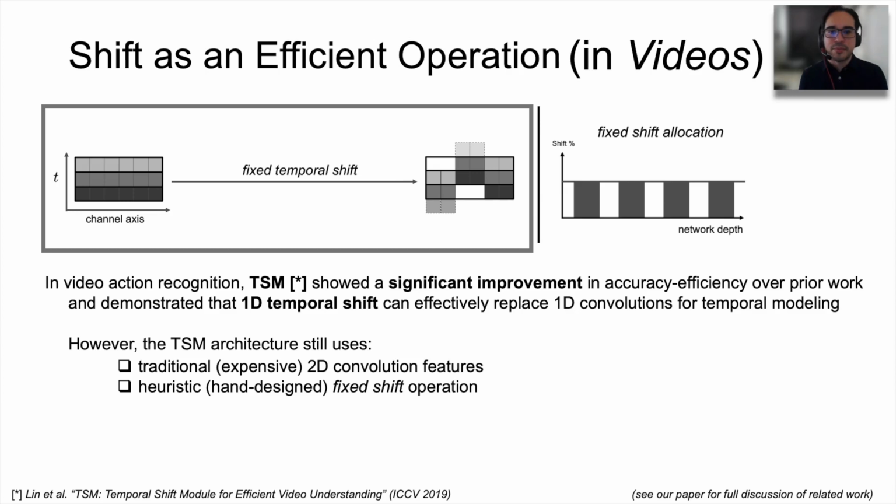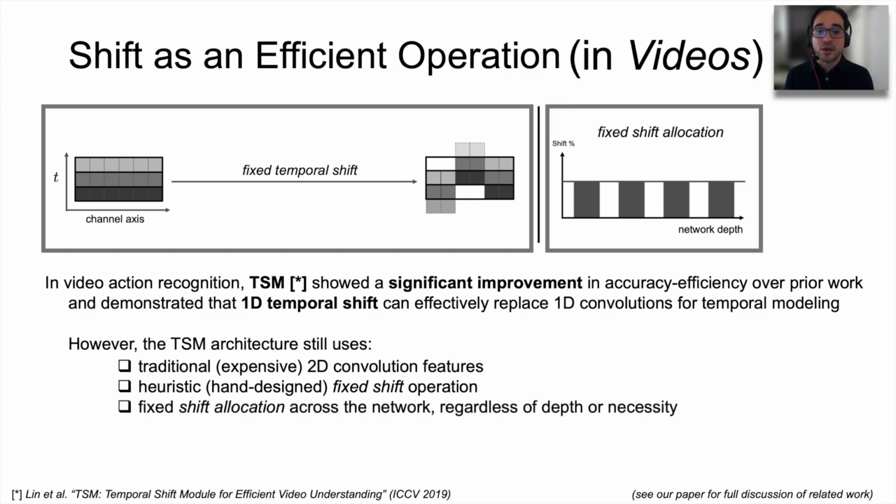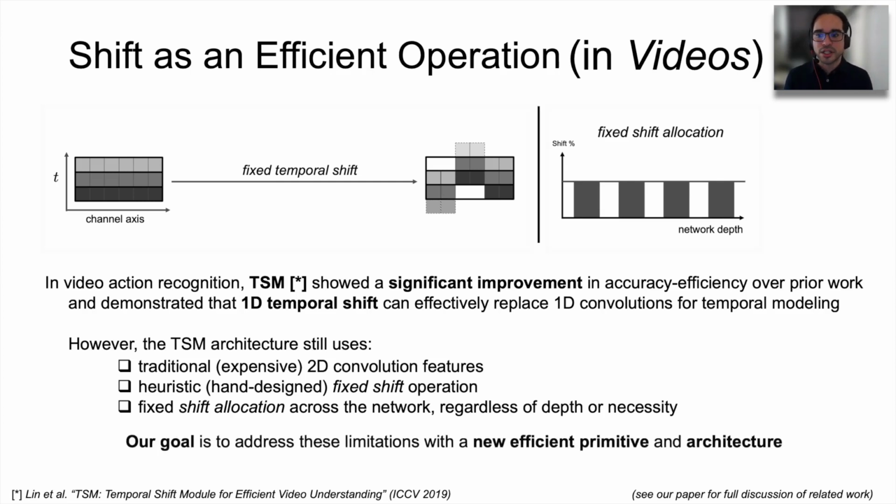However, the TSM architecture still has some issues. For example, it uses traditional expensive 2D convolutional features, it has heuristic and hand-designed fixed shift operations, and also it uses a fixed allocation across a network, so regardless of depth or necessity. So our goal here is to address these limitations with a new efficient primitive and architecture.